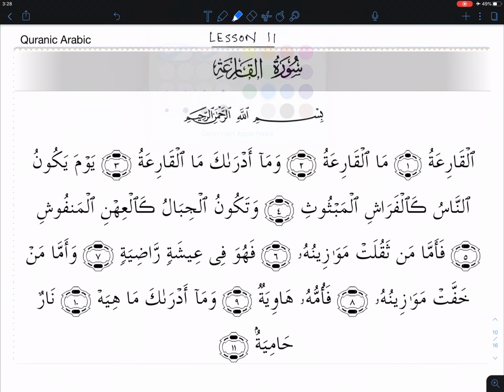So first and foremost, you can see the first word here. Do you recognize this? We have alif lam right here, and then at the end we also have the ta. You can see there's no tanween, and it's got the sign of femininity. So let's write that down here. Based on those two observations, we can say this is a definite noun, and it's also a feminine noun. Okay. Now, with that said, you can see that this word is repeated here.